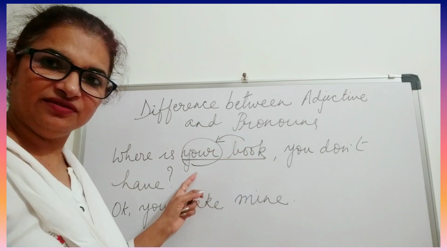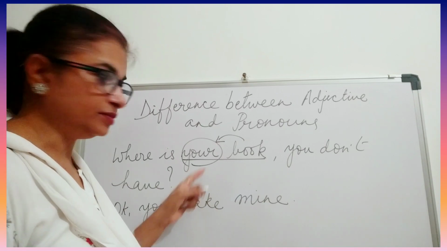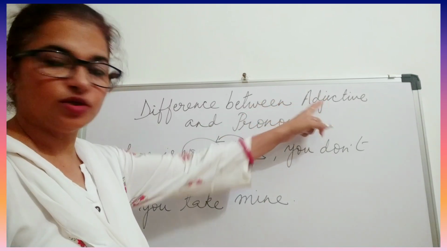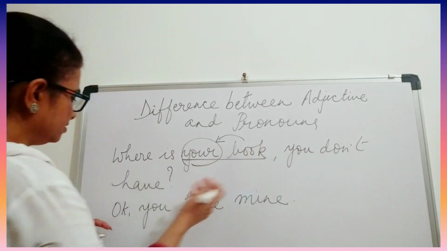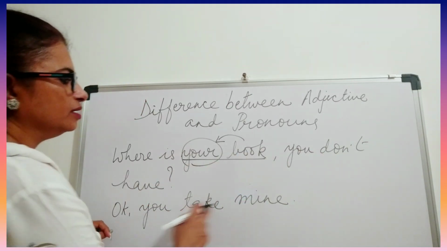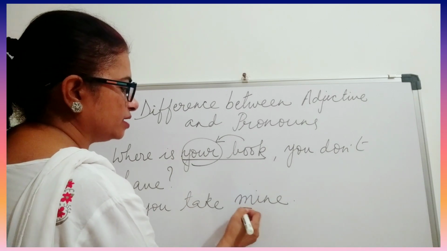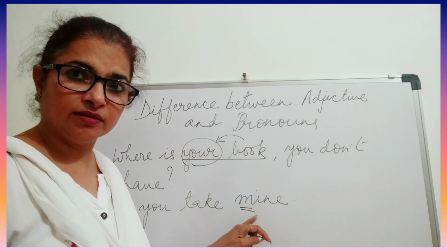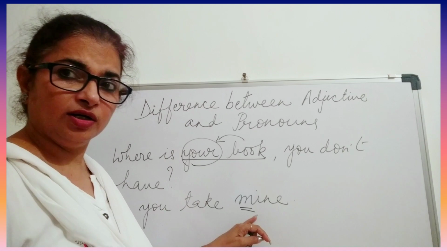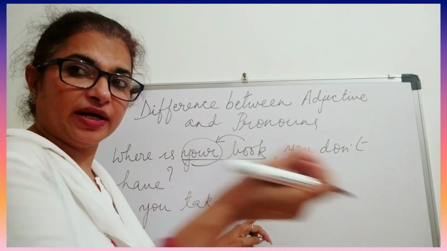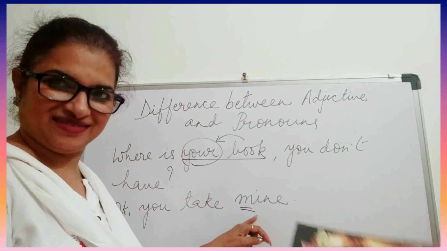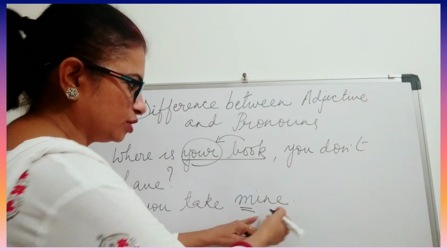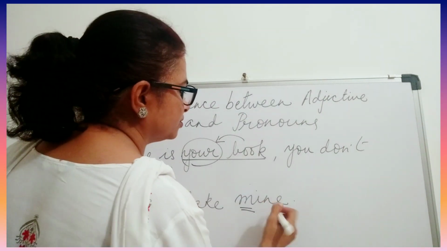So it is a possessive adjective. And here, you don't have it. Okay, you take mine. Now here, mine. What is this? Mine stands for what? Book. You take mine. Okay, if you don't have yours, you take mine. So mine, book. So now here it is a pronoun.